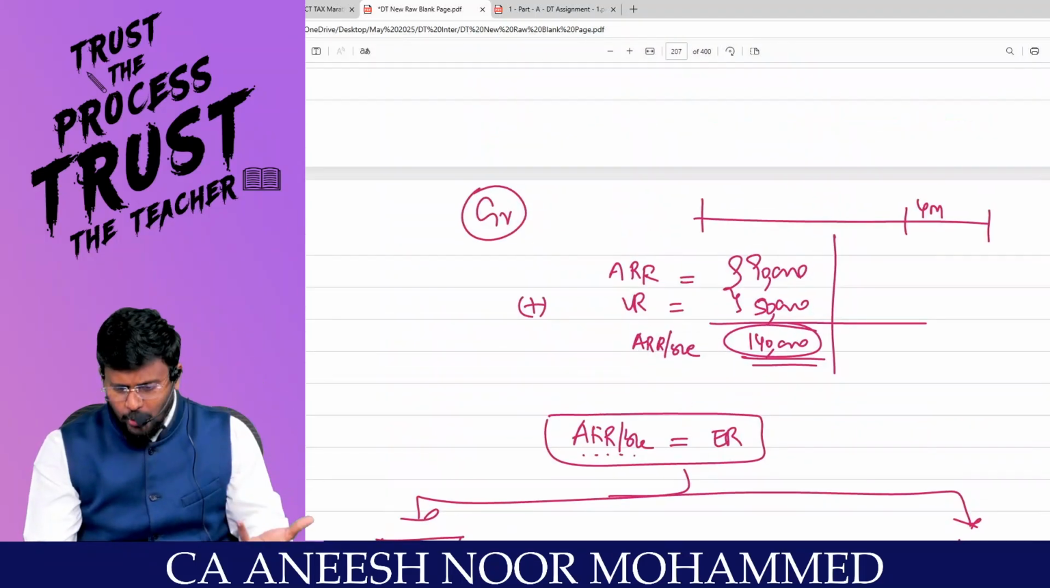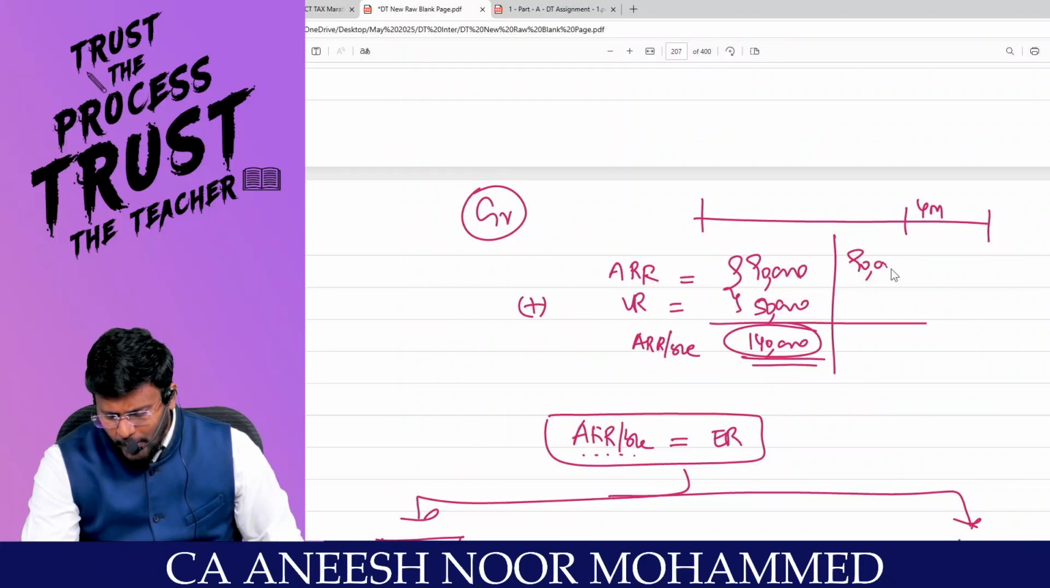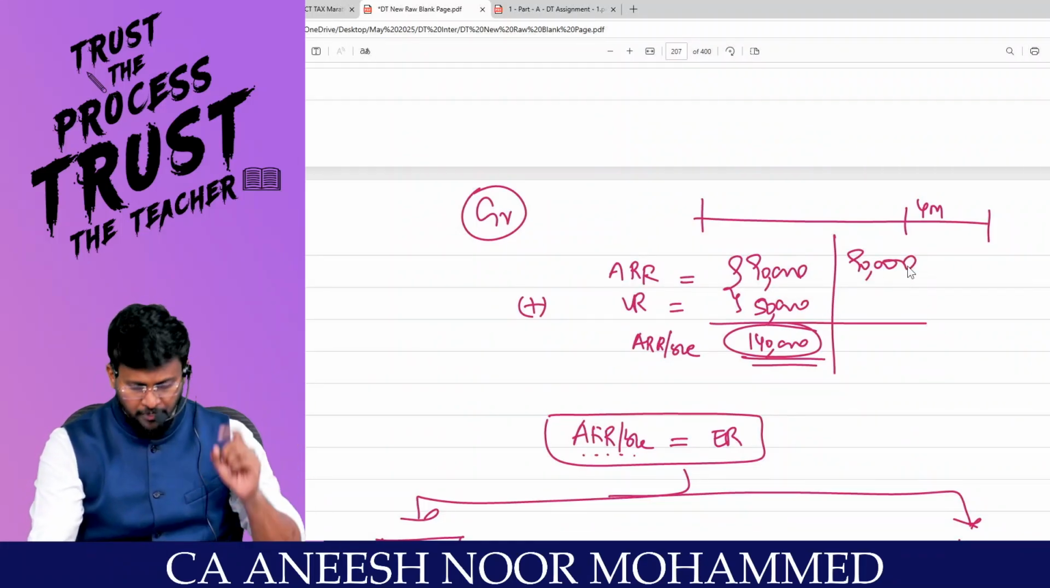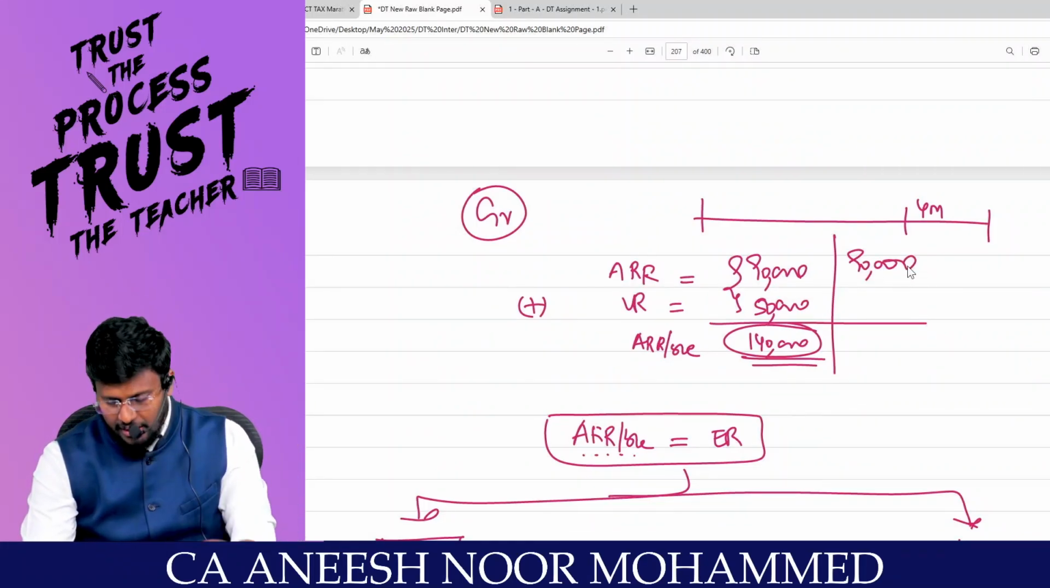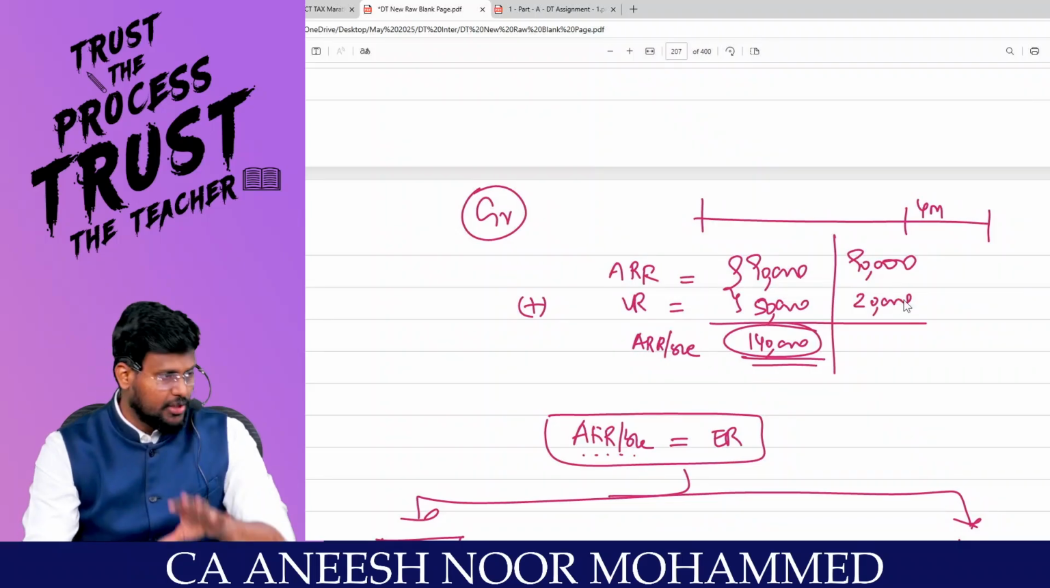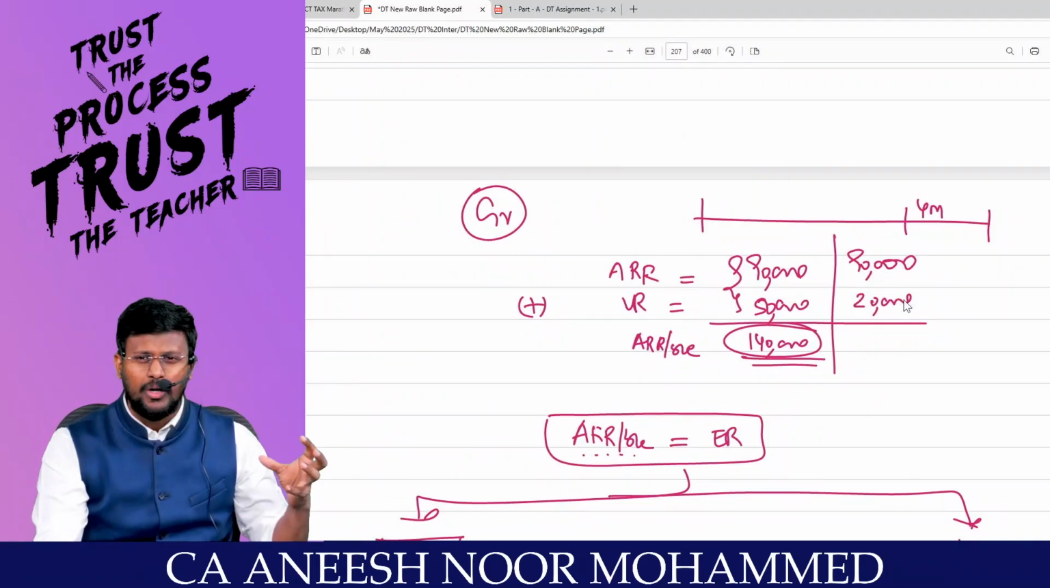I will give you a counter example. Assume the actual rent received is 90,000, but the vacancy rent is only 20,000. If there is no vacancy, I would have collected only how much?